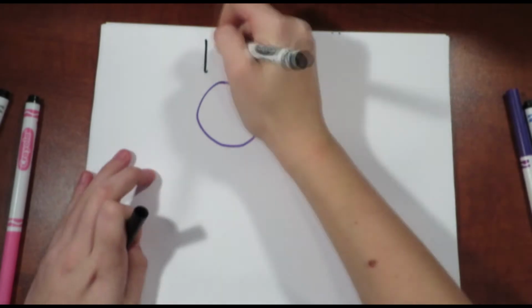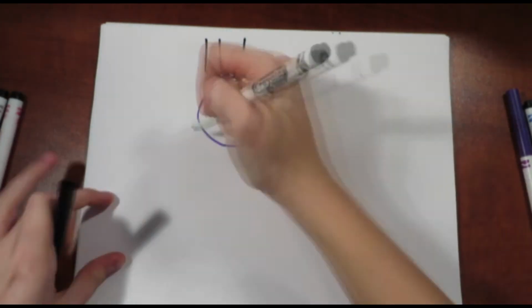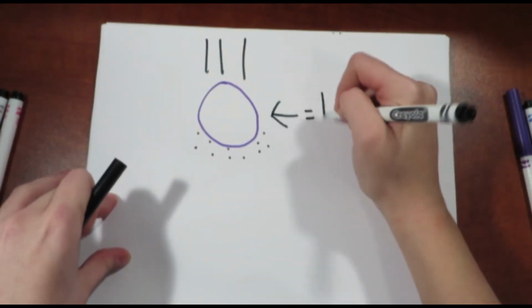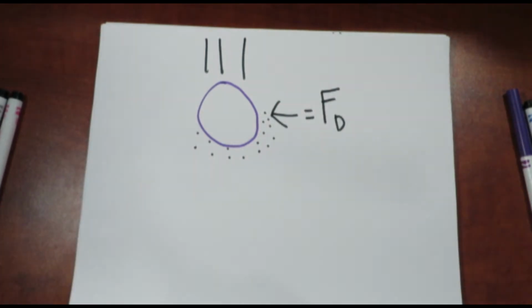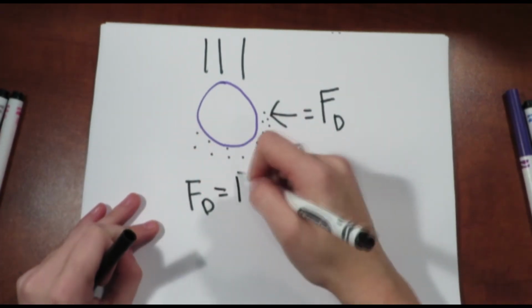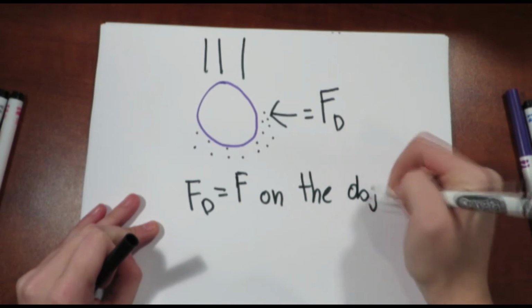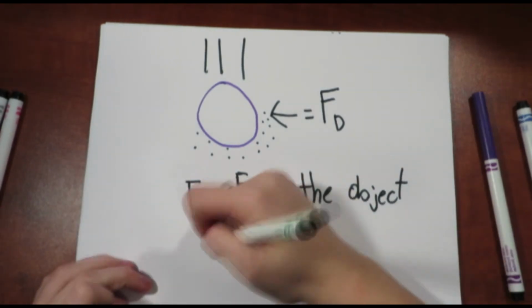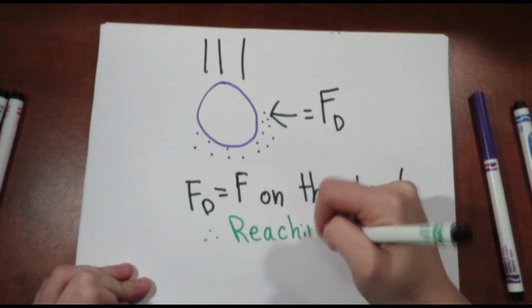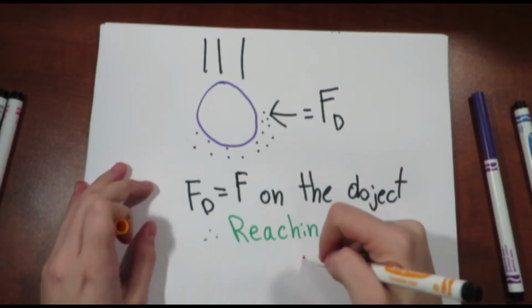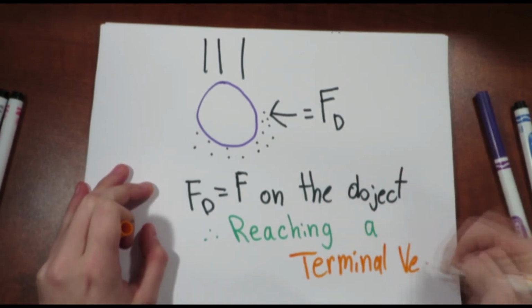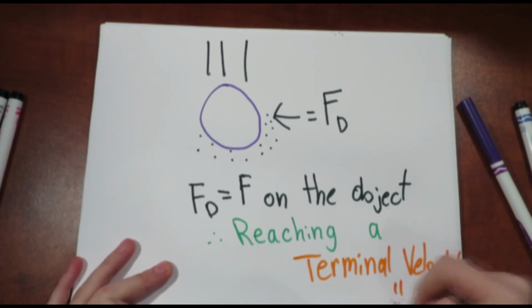It occurs because when an object is moving through the air, it runs into air particles, which then creates drag, as you learned earlier in this video, how drag affects the speed of the object. But the neat thing is that every object has a point in which the force of drag is equal to the force of the object when it's falling. So that means that at that point, the object would stop accelerating, aka reaching its terminal velocity.